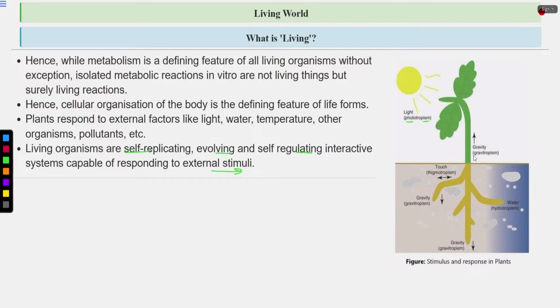Then gravitropism is movement of the plant or part of the plant in response to gravity. Then you have thigmotropism, movement of the plant or part of the plant in response to touch. Roots are positively geotropic. Shoots are positively phototropic. Clear? Then this is hydrotropism, movement of the plant or part of the plant in response to water. So roots move towards the water.